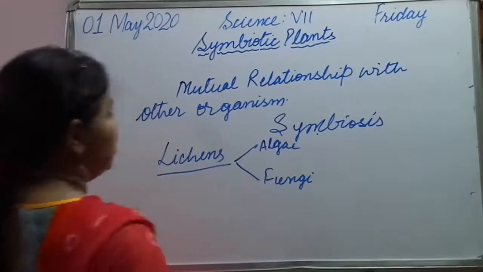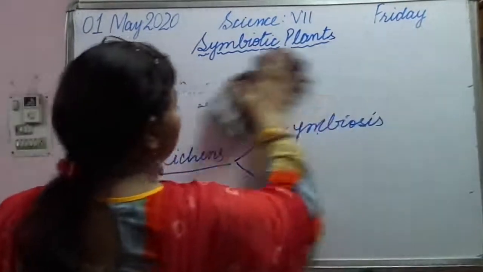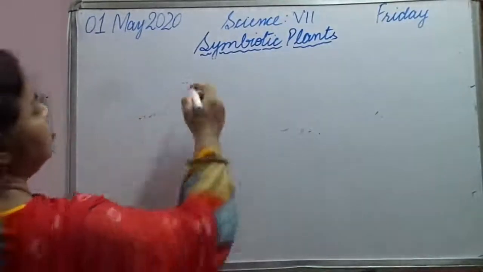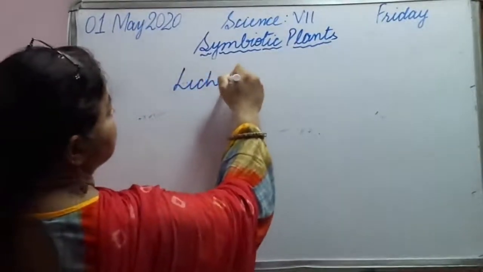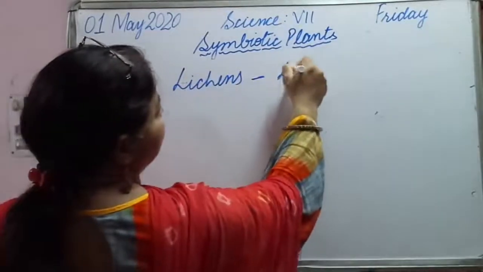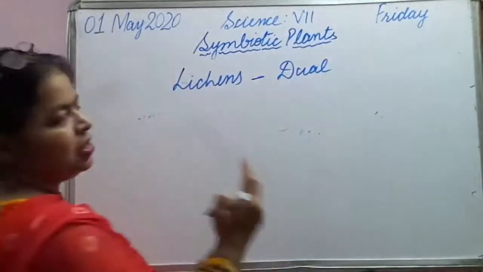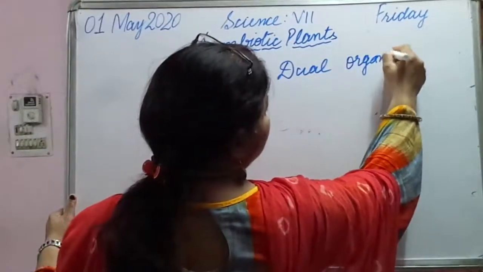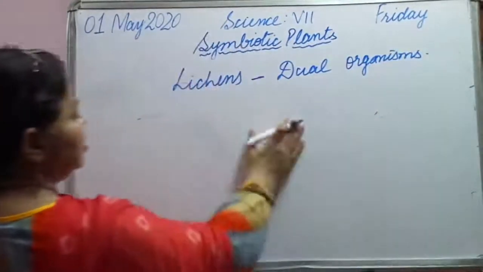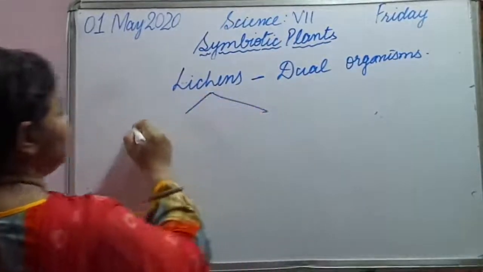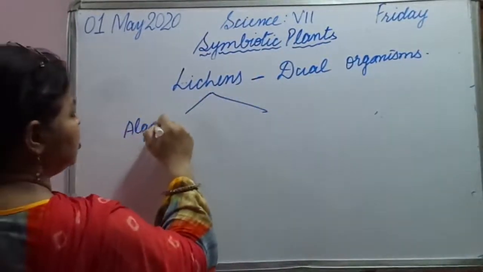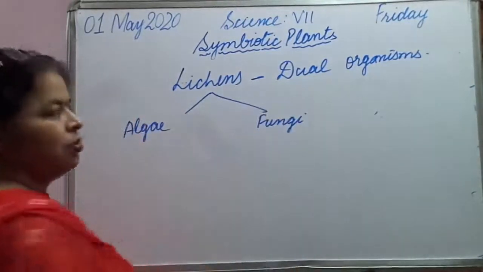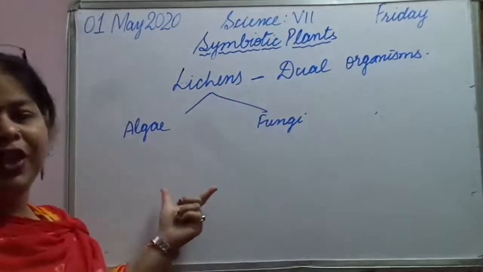And how are they going to benefit each other? Let us see. See, lichens are also called dual organisms. What do we call them? Dual. Lichens are dual. Dual means two organisms. It's a combination of two organisms. Okay. Now, what are the two organisms? Algae and fungi. Fine. How are they benefiting each other?